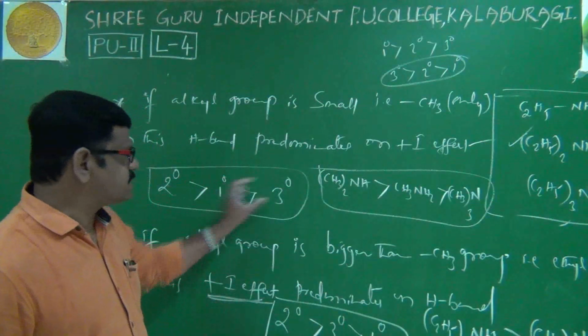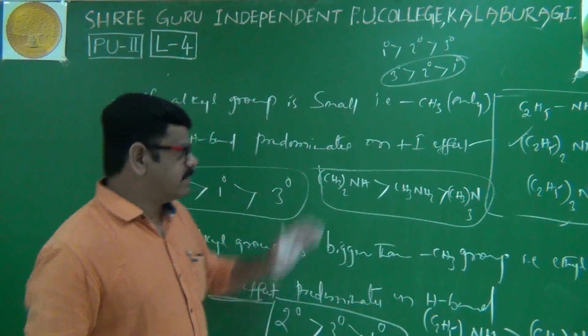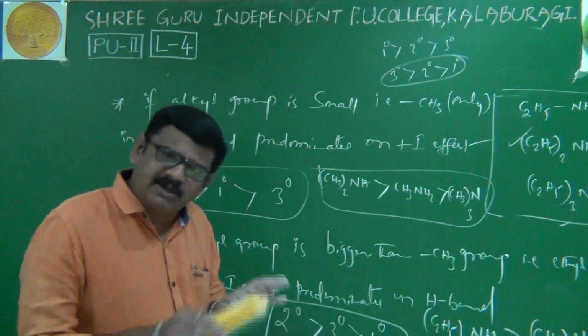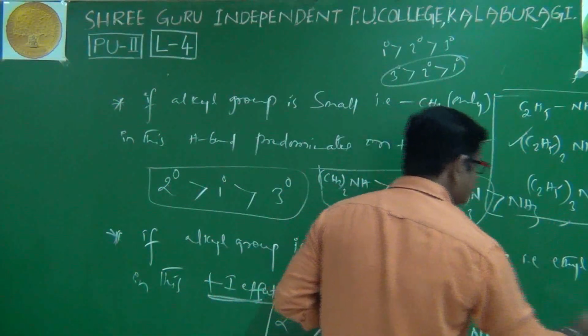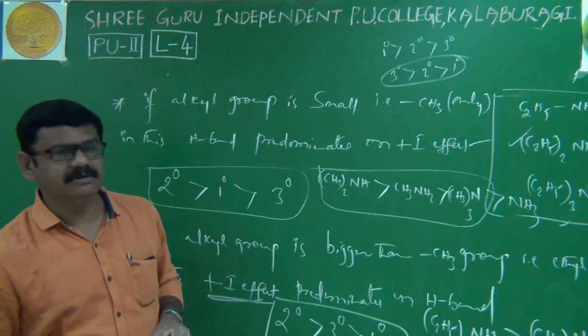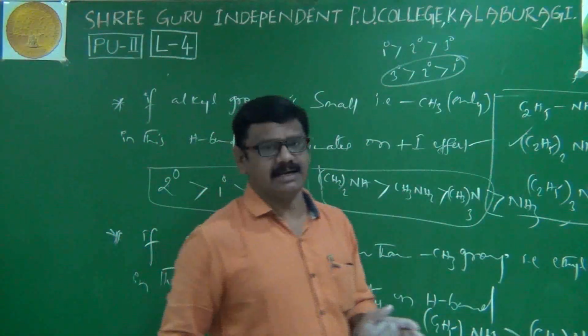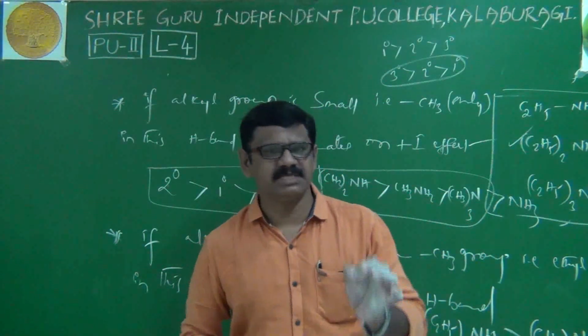If the alkyl group is smaller, this is the order. If the alkyl group is bigger, this is the order. Whether it is a smaller or bigger alkyl group, the last rank is ammonia. Ammonia will come last. This is the basic character of amines, particularly in aqueous solution. This concept is very important.